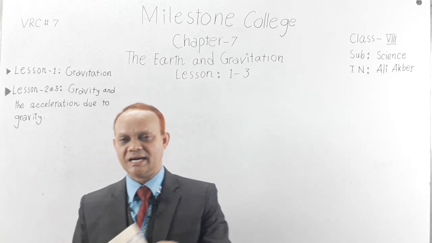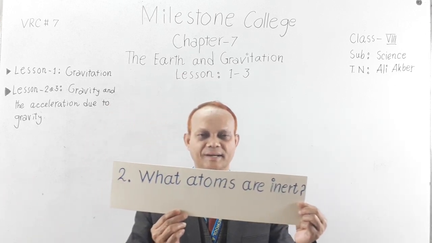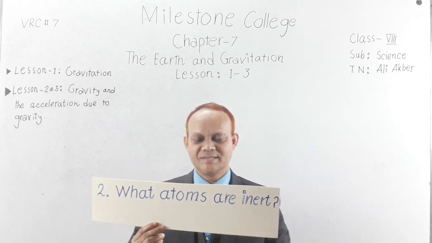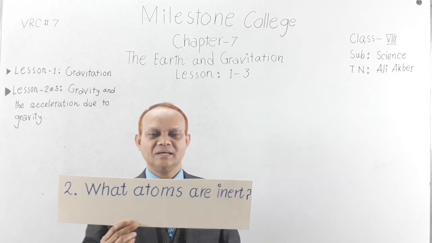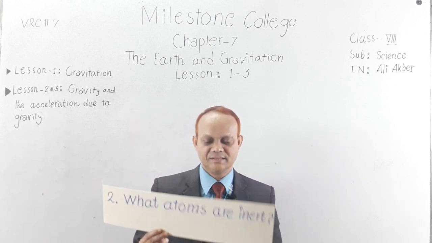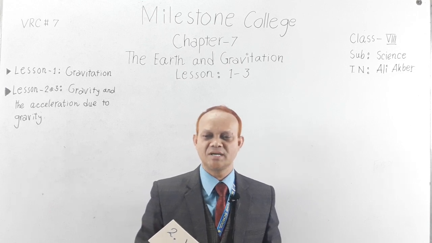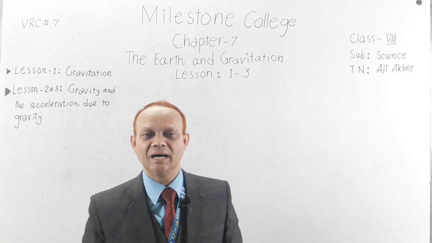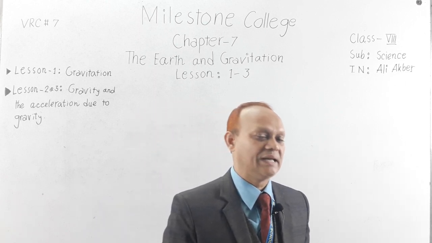Next question is, what atoms are inert? In your chapter 6, you learned helium, neon and argon are inert gases. They are inert because their outermost shell is filled up with the maximum number of electrons.